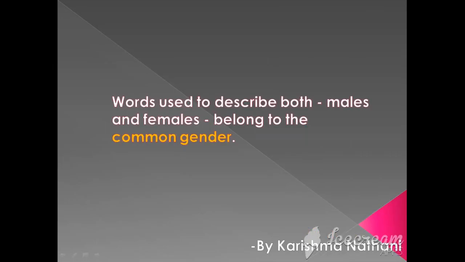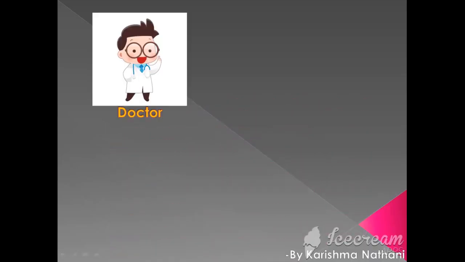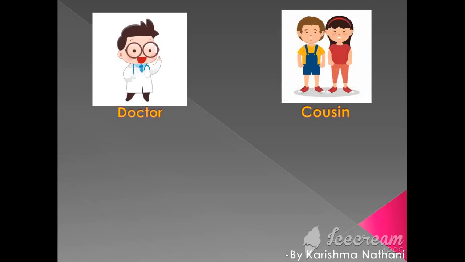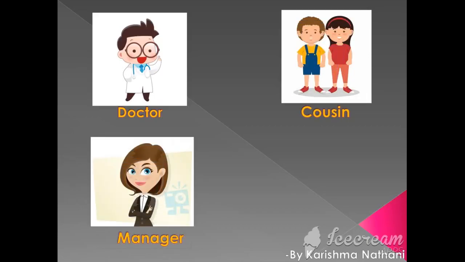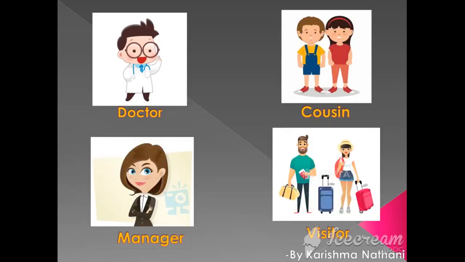Words used to describe both males and females belong to the common gender. For example, doctor, cousin, manager, visitor. Here, doctor, we don't know whether the doctor is male or female.